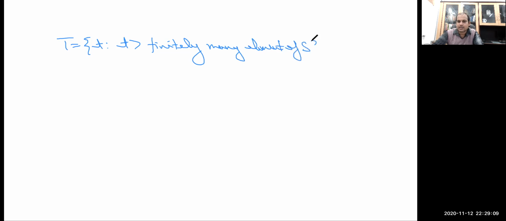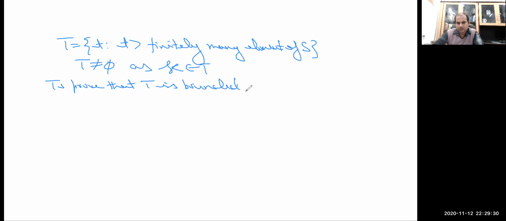T is defined as the collection of all those real numbers that are greater than finitely many elements of the set S, and we have shown that T is non-empty, as this small k will be at least in T. Now to prove that T is bounded above, that is our next aim.